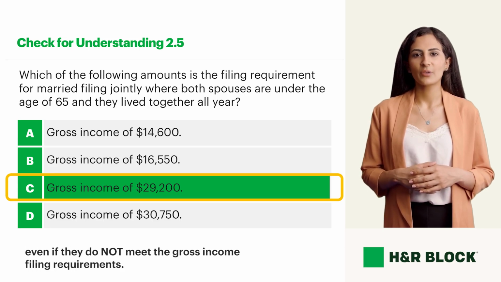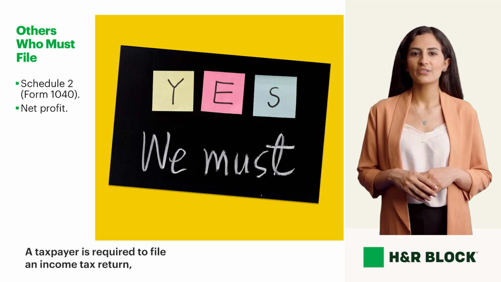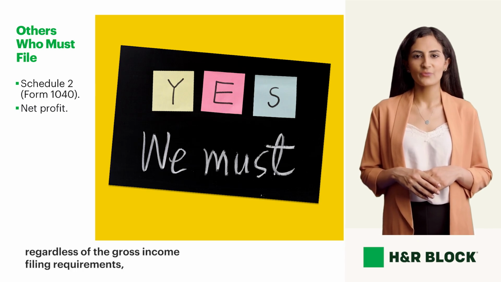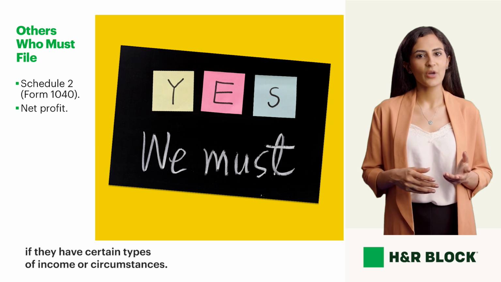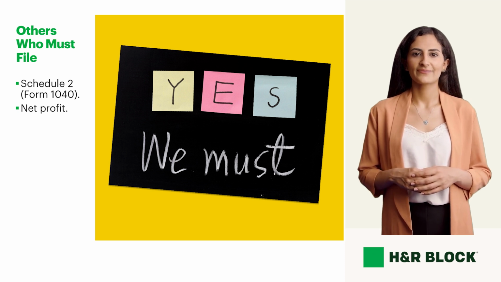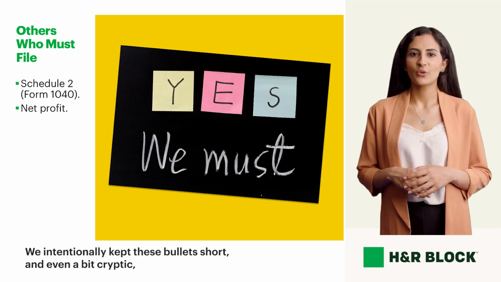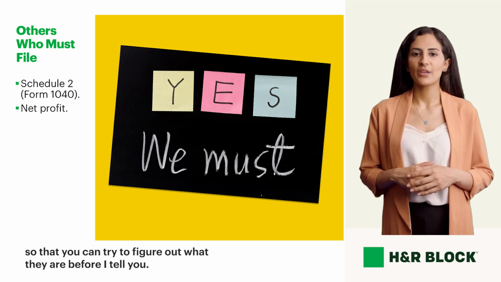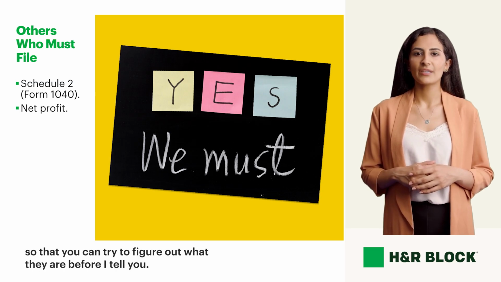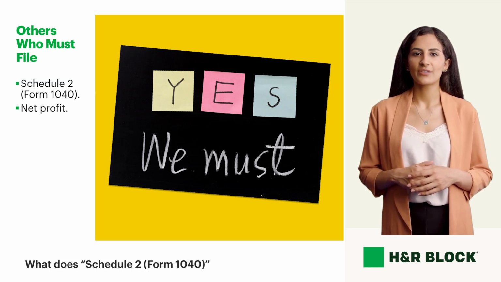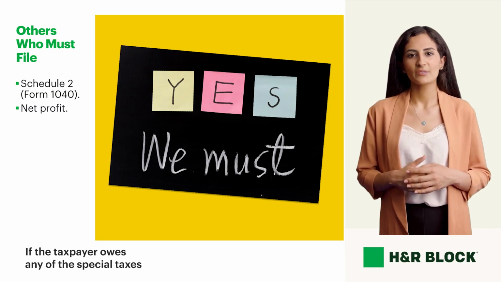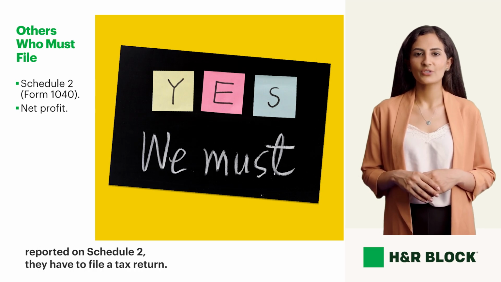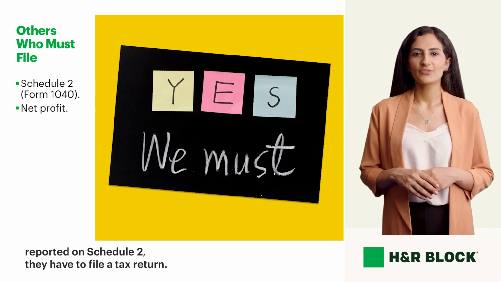gross income filing requirements. A taxpayer is required to file an income tax return, regardless of the gross income filing requirements, if they have certain types of income or circumstances. We intentionally kept these bullets short and even a bit cryptic, so that you can try to figure out what they are before I tell you. What does Schedule 2, Form 1040, refer to regarding having to file a tax return? If the taxpayer owes any of the special taxes reported on Schedule 2, they have to file a tax return.